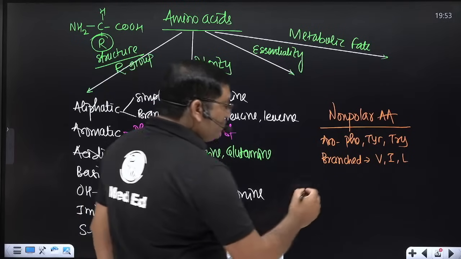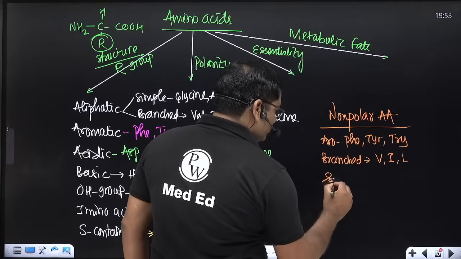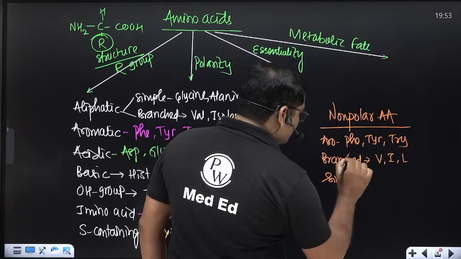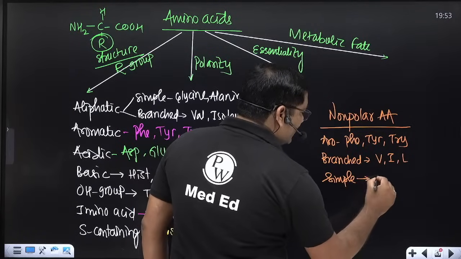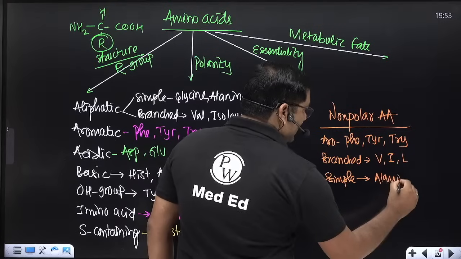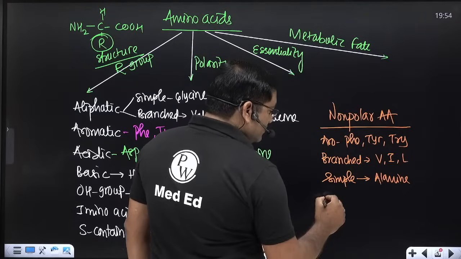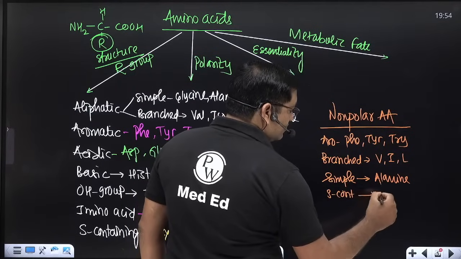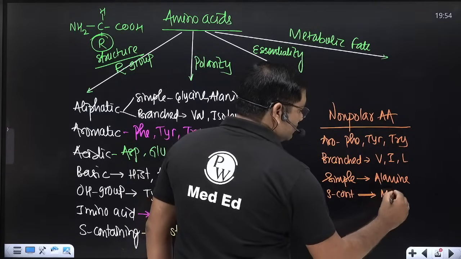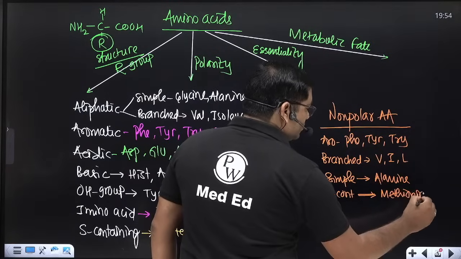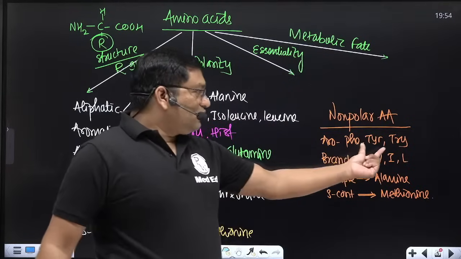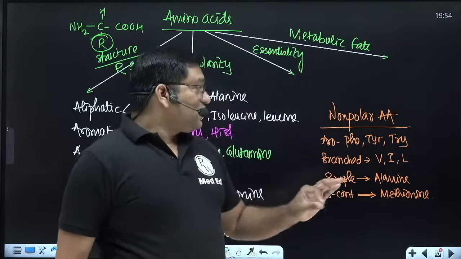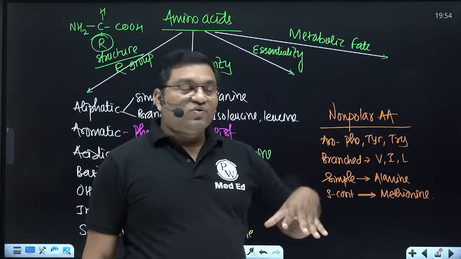From the simple amino acids, alanine is non-polar, and from the sulfur containing amino acids, methionine is non-polar. So phenylalanine, tyrosine, tryptophan, valine, isoleucine, leucine, alanine and methionine are the non-polar amino acids. The rest belong to polar.